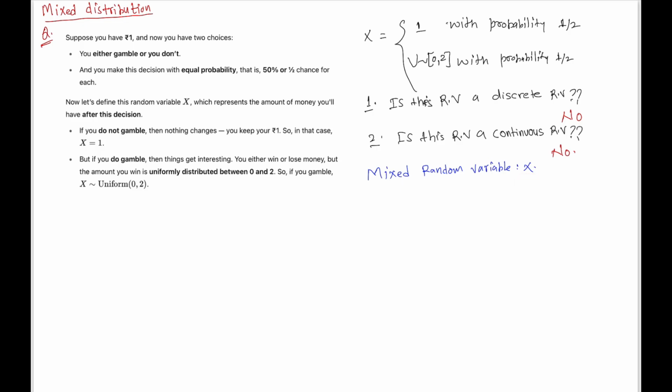So if we have to write the cumulative distribution function in this case, we are going to see how we can write that. And it is very clear that for this kind of random variable we cannot have the PMF or PDF.